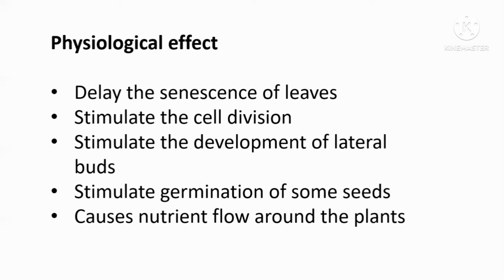What happens in our aging process? The skin gets wrinkles. Why do wrinkles happen? Wrinkles occur because of the damaging of the cell membranes, because our skin is also made of cells. The cell membranes are damaged, therefore cell integrity will be damaged, and that is why the aging process happens.